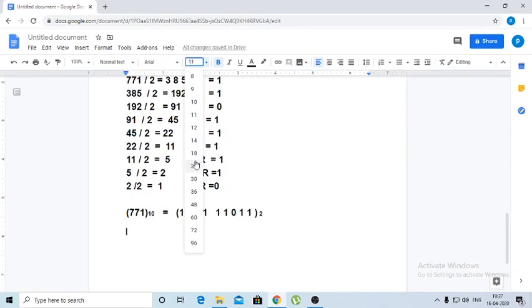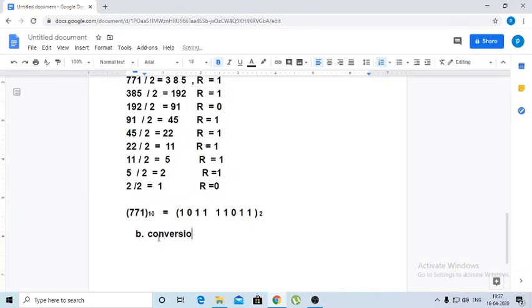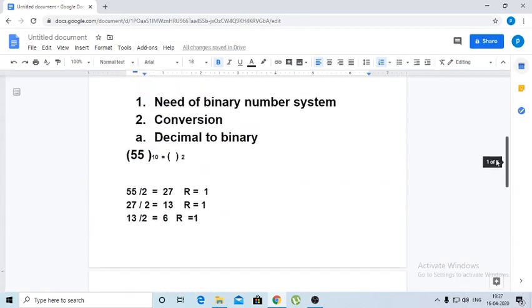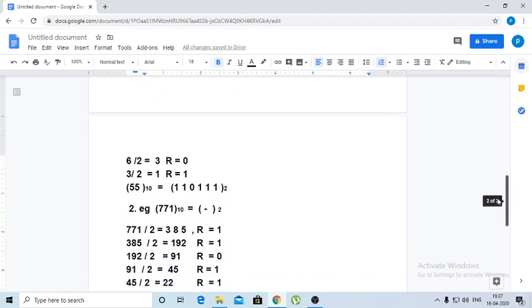Now the second question, how to convert binary numbers into decimal. So this is our next point here. So conversion from binary to decimal. Now, I take the same examples so that there may be a cross check also. Here I will take the first example. So what is the first example here? So this is the first example.